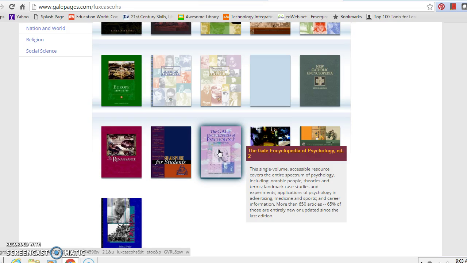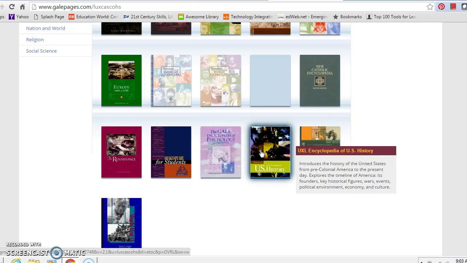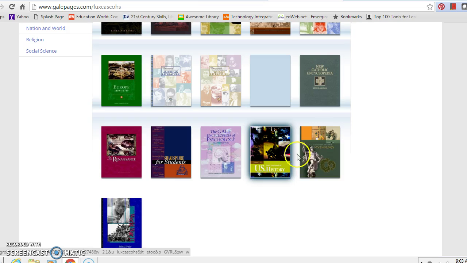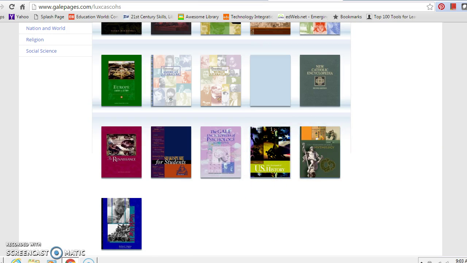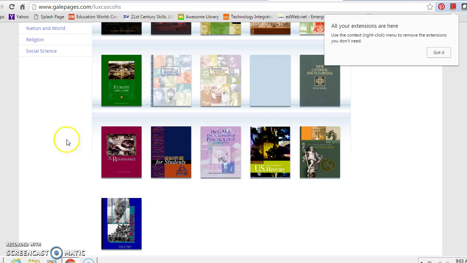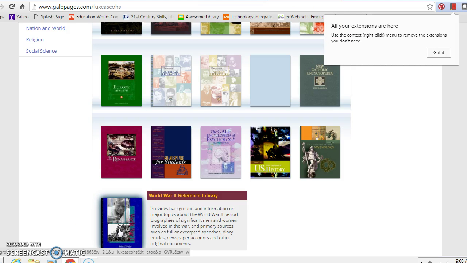If you're taking the Psychology AP class, this would be a very valuable reference to use. Kind of tied in with that, if you're taking APUSH at all, the Encyclopedia of U.S. History would be a very valuable resource to peruse. Encyclopedia of World Mythology. And lastly, we have Encyclopedia of World War II.